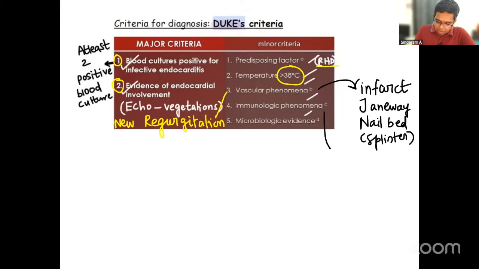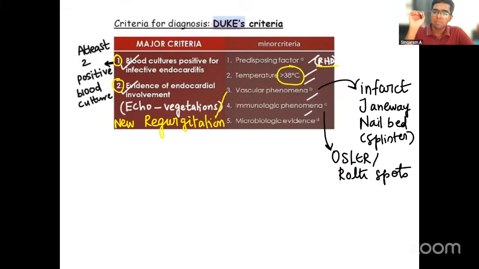Can you tell me some immunological phenomenon? Yes, Osler's nodes. And one more is Roth spots in the retina. And the last one I have written is microbiological evidence. What is that? Again, blood culture, but single blood culture positive. Remember, if two blood cultures are positive, we call it major criteria.